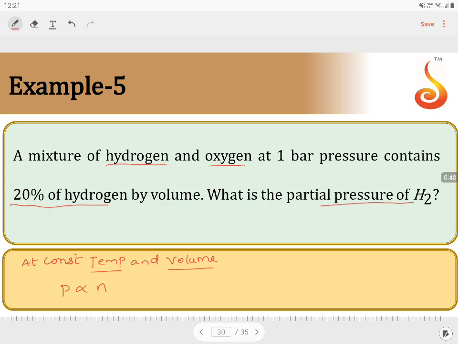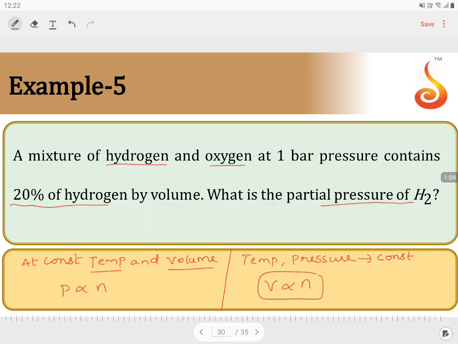Similarly, if I am taking at constant temperature and constant pressure, if the temperature and pressure are constant, V is directly proportional to N, Avogadro's law. V is directly proportional to N.